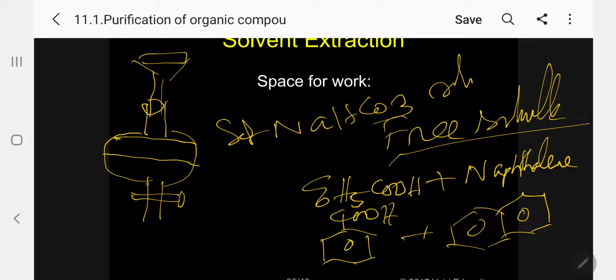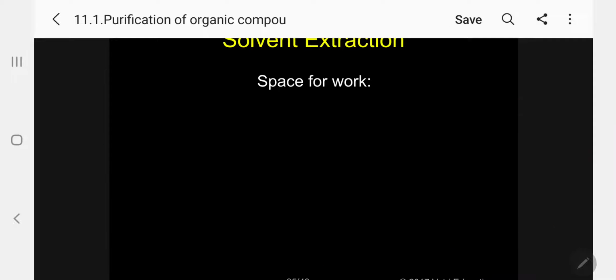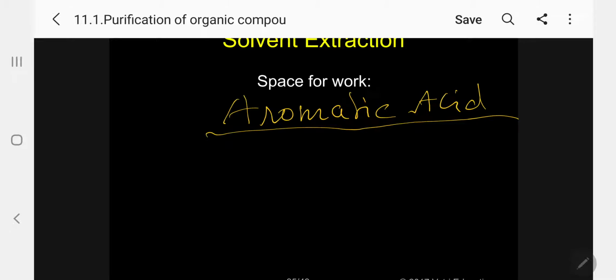When you add this, what will happen? After removing the funnel, I will close it and shake vigorously. Then, keeping the opener at the top, slowly release the pressure, and repeat the shaking two to three times. A chemical reaction takes place. I told you this method, saturated sodium bicarbonate solution, is suitable for separation of aromatic acid. Please follow, this is the most important.